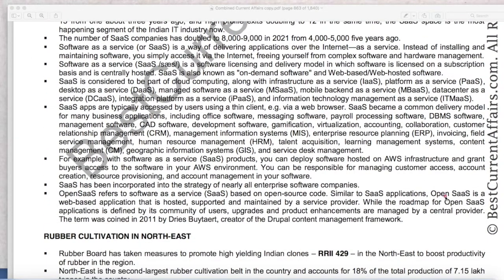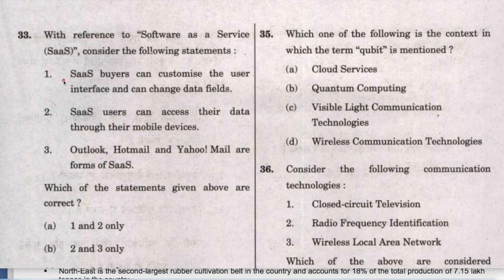Here it is mentioned that SaaS products, you can deploy software hosted on AWS infrastructure and grant buyers access to the software in your AWS environment. You can be responsible for managing customer access, account creation, resource provisioning, and account management in your software. So the statement that SaaS buyers can customize their user interface and can change data fields, this statement is correct.